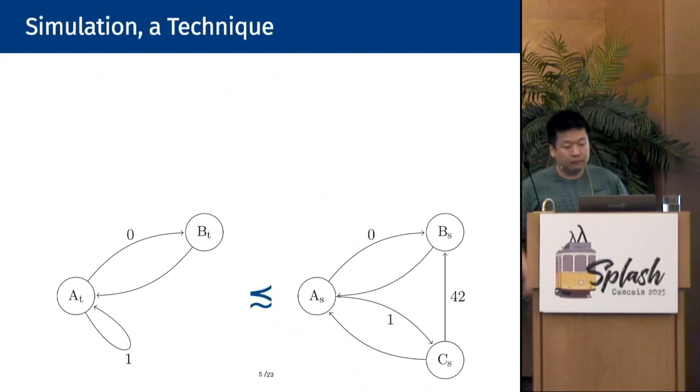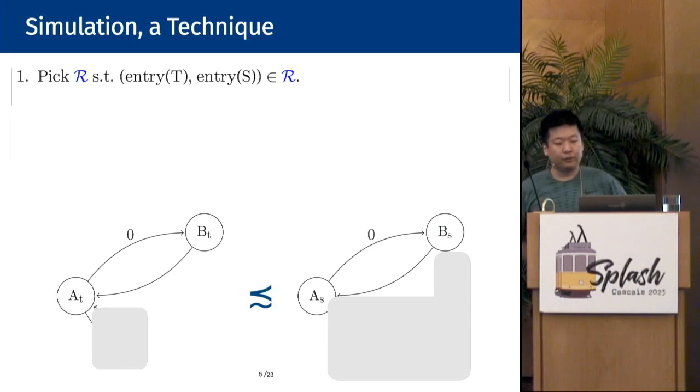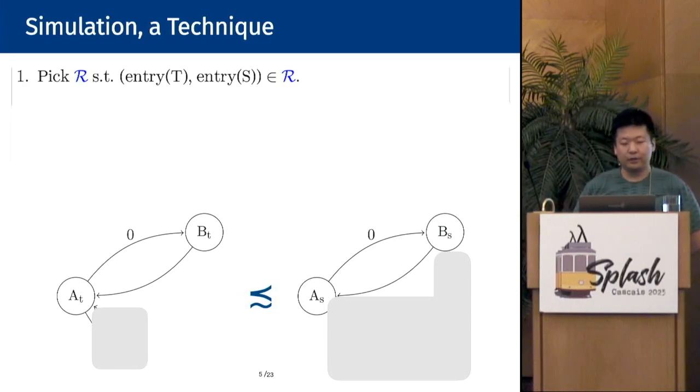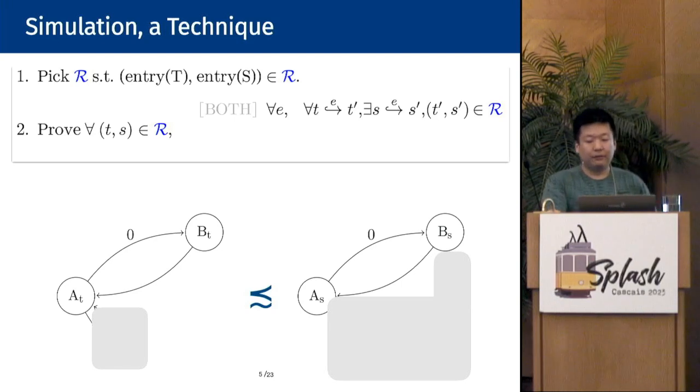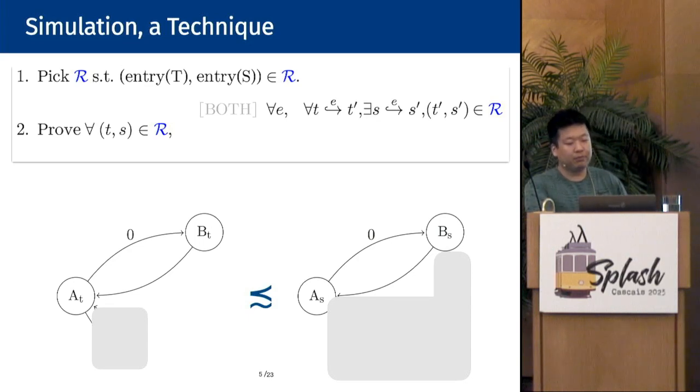Now let us see how stuttering simulation can help us proving this refinement. Let us first consider only the subsystem of the previous example. The simulation technique first requires us to specify a relation R, often called a simulation relation. Such a relation should relate the entry point of the target system and the source system. Then one should prove that for any pair of state t, s in R, if target takes a step to t prime, emitting an event E, the source should simulate this behavior by stepping to s prime, emitting the same event. The resulting state t prime, s prime should again be in the relation R.